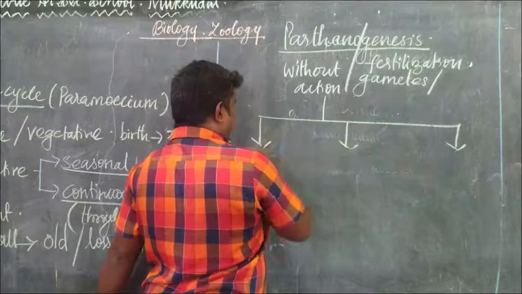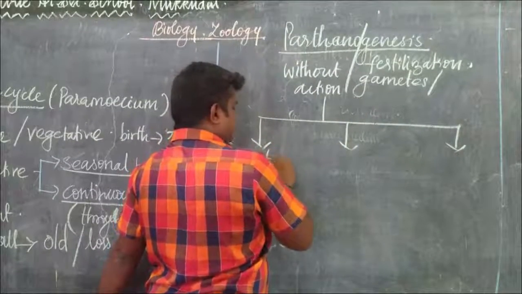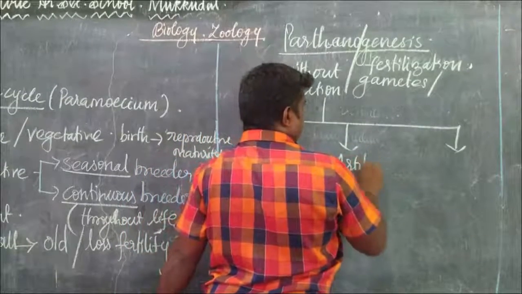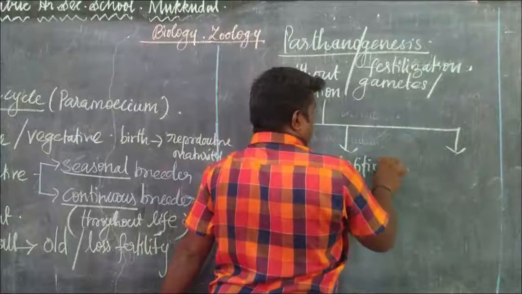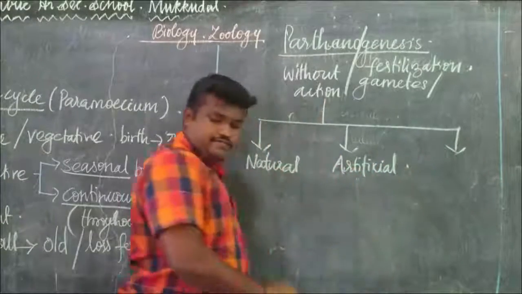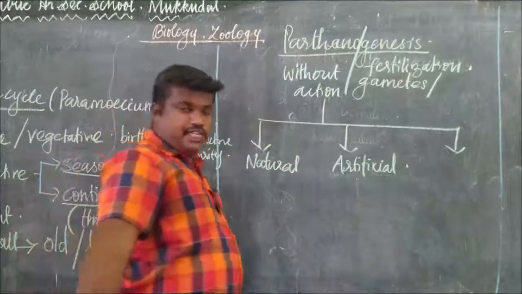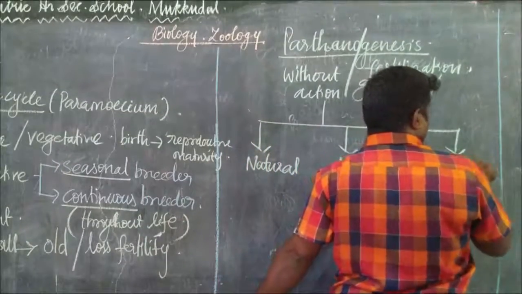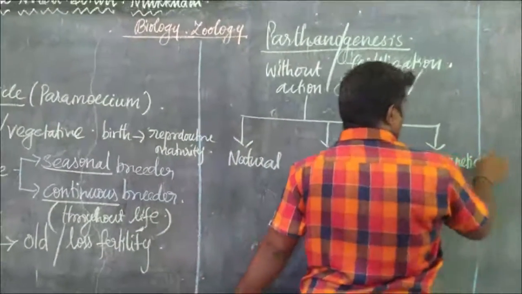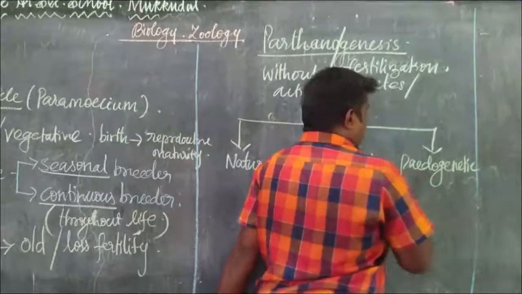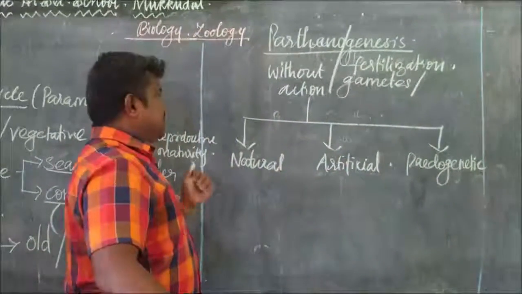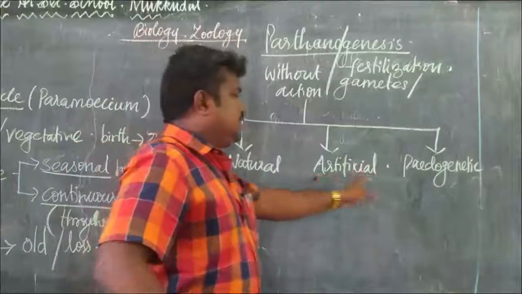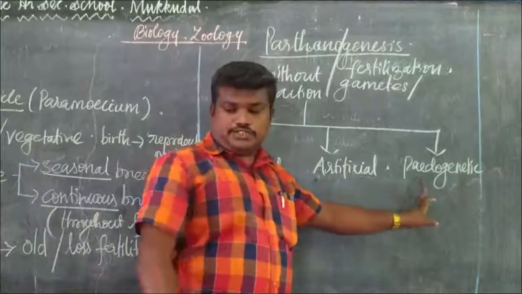One is natural parthenogenesis, artificial parthenogenesis, and the other one is pedogenetic parthenogenesis.